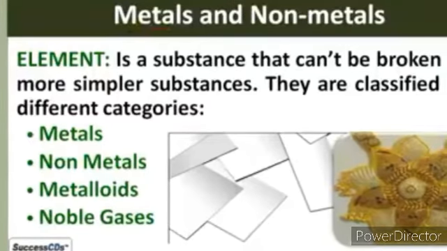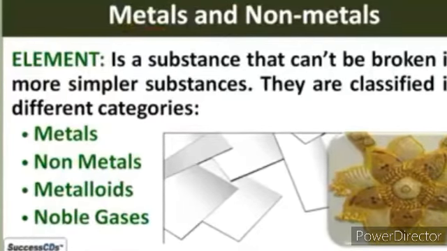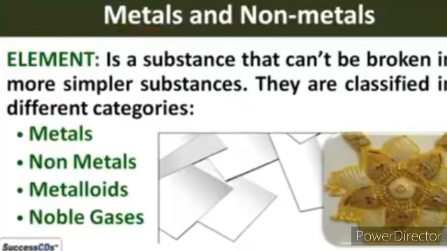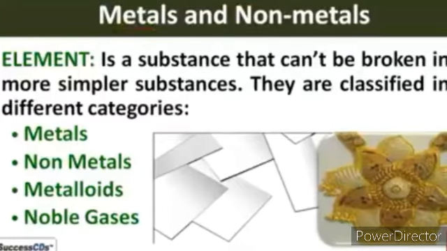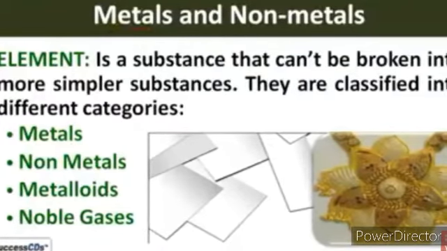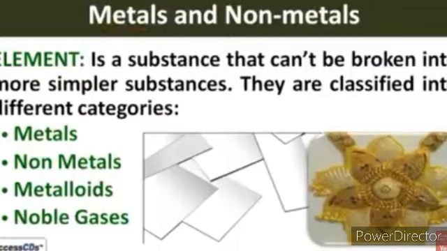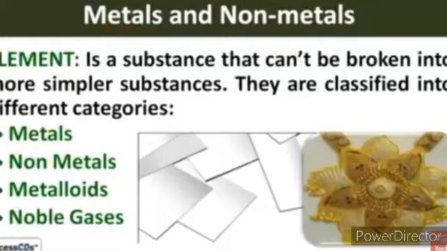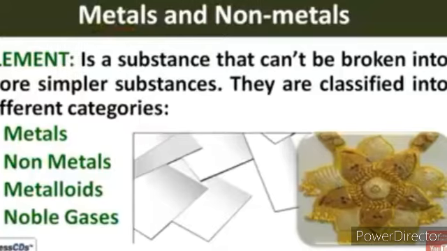Now, next point is the origin of metals and non-metals. Metals and non-metals are naturally occurring substances. They belong to the element category. An element is a substance that cannot be broken into simpler substances. Elements are made up of atoms. According to their properties, elements are metals, non-metals, and also metalloids. Some elements are noble gases.